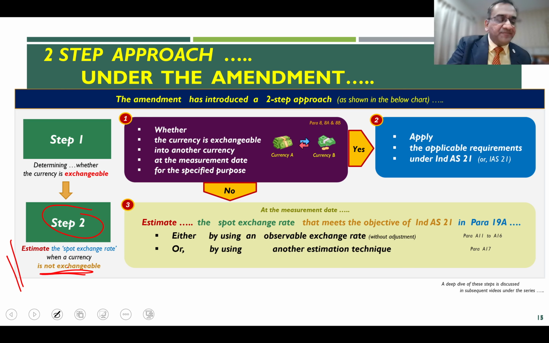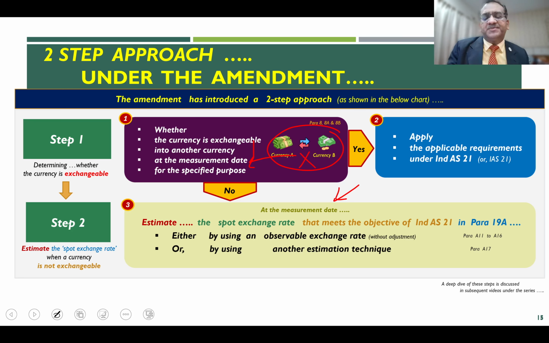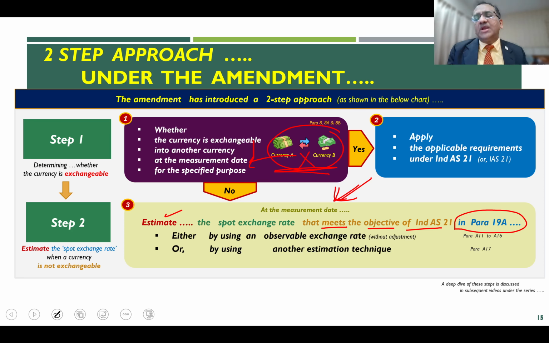Put differently, what the amendment tells you is that at the measurement date, having decided that these two currencies are not exchangeable for the specified purposes, then you estimate the spot exchange rate between the two currencies, which meets the objective of Ind AS 21, and this objective has also been newly inserted in paragraph 19A.